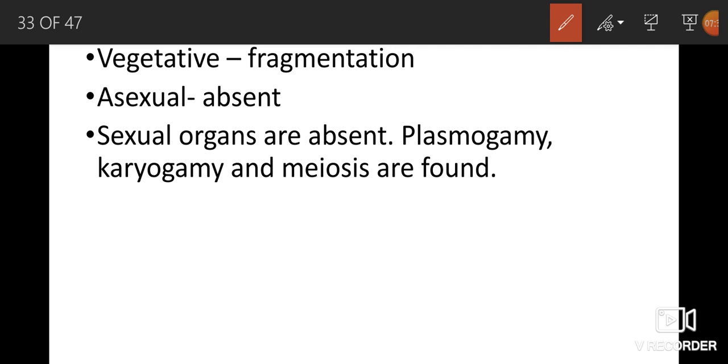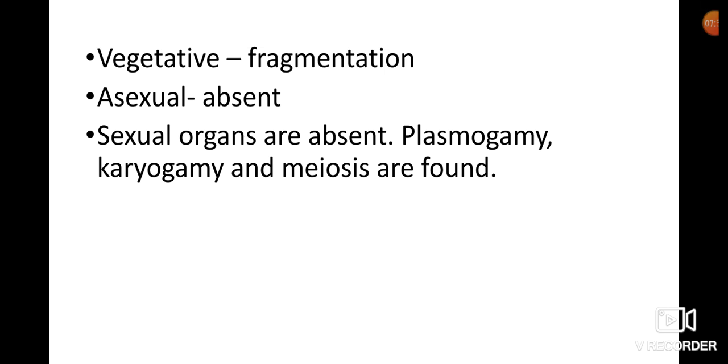So sexual organs are absent in Basidiomycetes, but plasmogamy, karyogamy and meiosis are found. Plasmogamy means fusion of protoplasm. It leads to the dikaryotic phase, the dikaryotic cell. Each cell contains two nuclei. Karyogamy means fusion of nuclei. As a result, a diploid nucleus is present. That diploid nucleus undergoes meiosis to form 4 haploid basidiospores.